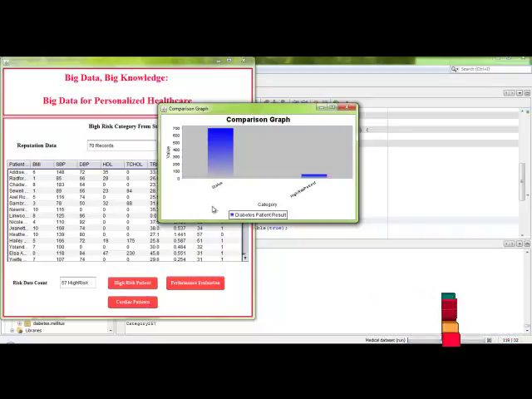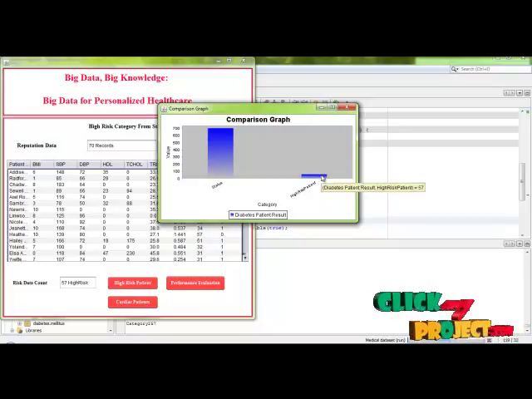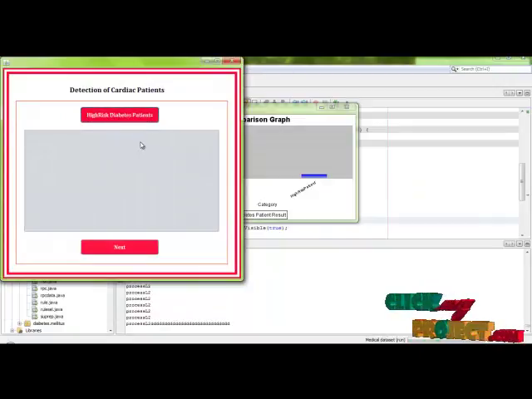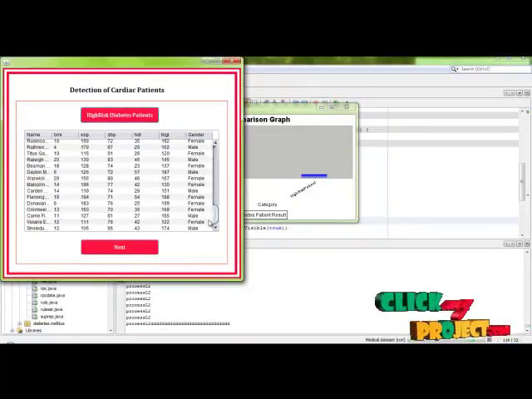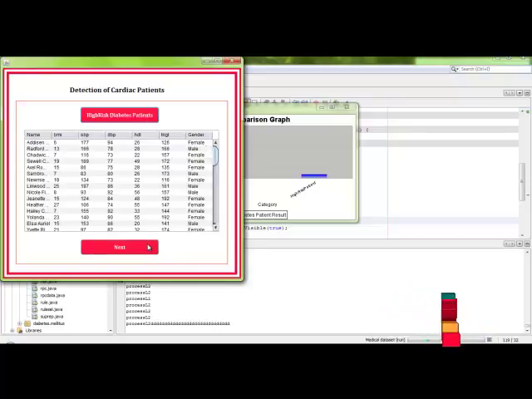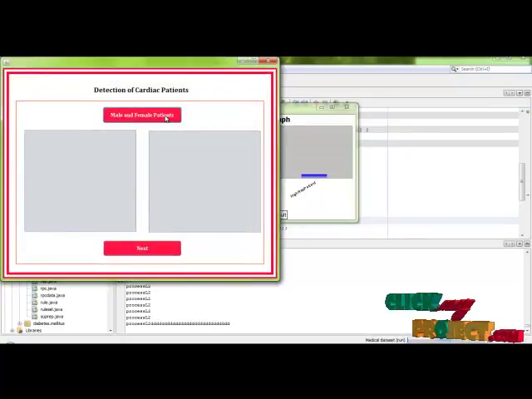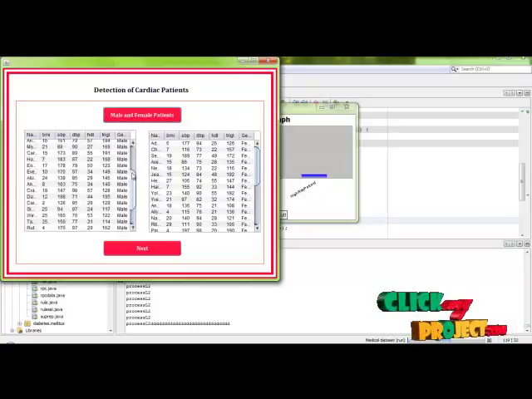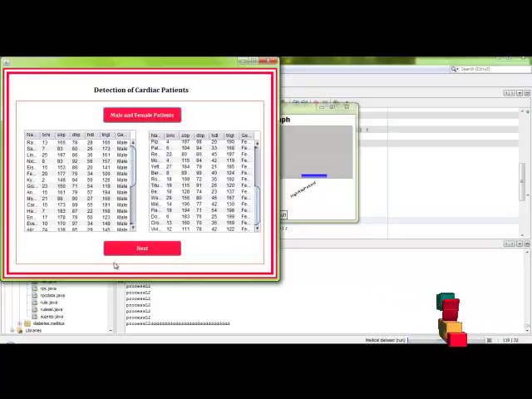And after we find the high risk patients, we are going to find out the cardiac diseases for these high risk patients. So clicking that cardiac patient, here these are the high risk patients. Totally here we have 57 records. Then click next button. In those 57 records we have to split up the male and the female patients, because the cardiac measurements differ for male and female, so we split up the males and the females.